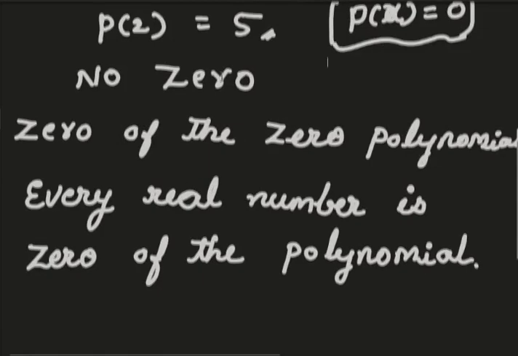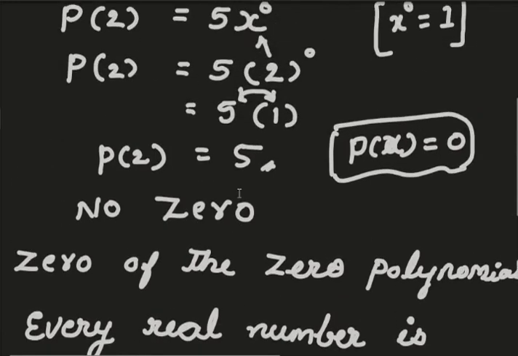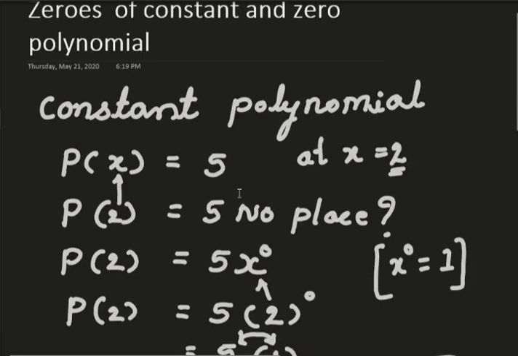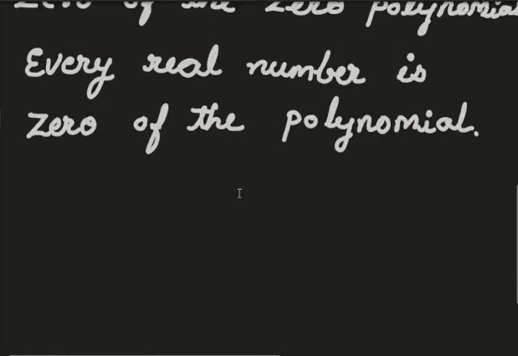Friends, these things are very important. They can be asked in multiple choice questions, so you have to remember. But you can remember them in a fun way: every real number can be a zero of the zero polynomial, but there is no zero for a constant polynomial. These are two important things. I think you have understood them.